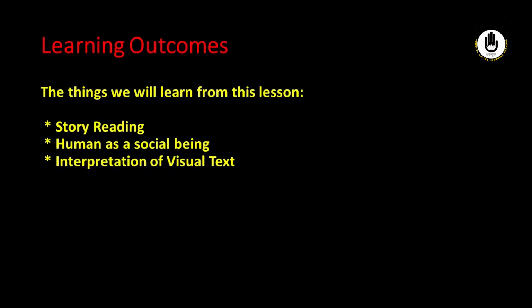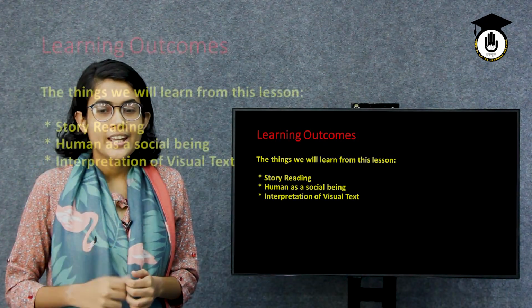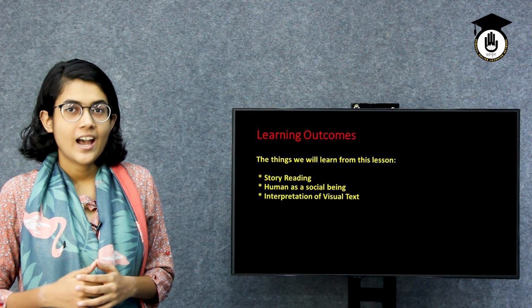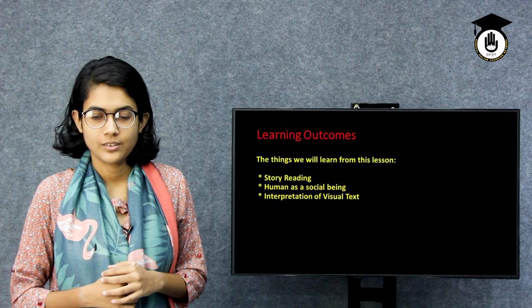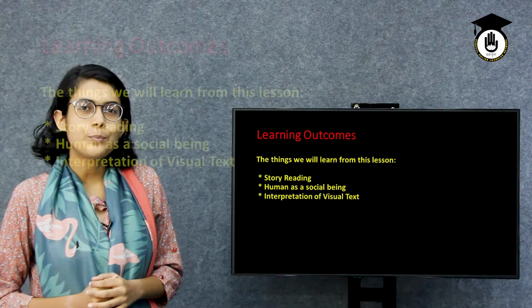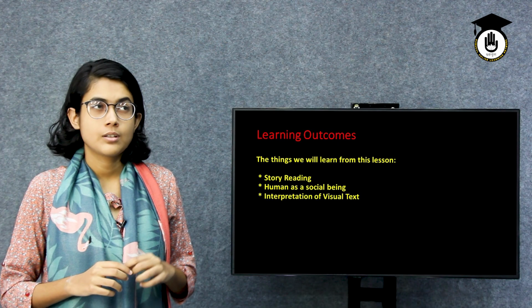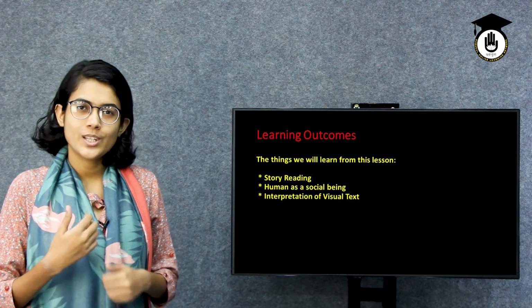The things we will learn from this lesson are, first, story reading. We will learn how we can read a story. The second thing we will learn is that humans are social beings, and how humans play a role in a society. Also, we will learn a very fun thing: how we can interpret a visual text, like interpreting a photo or anything fun like that. So let's start.